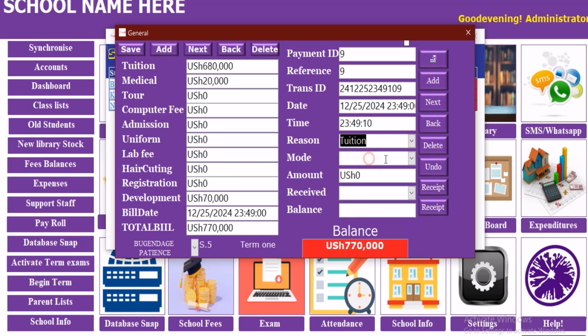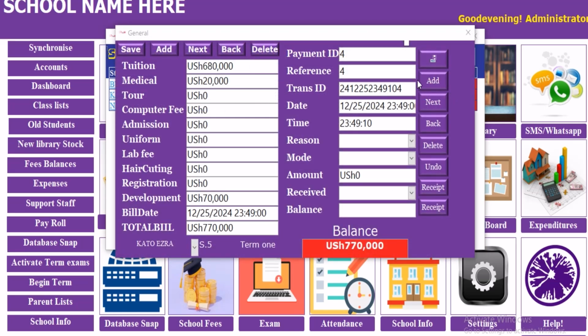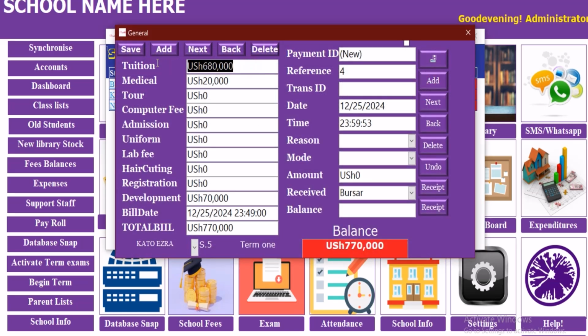Senior 5, this one has paid the whole tuition. This one has paid the whole tuition, and therefore since has paid the whole tuition, and is having this amount, this is okay. Then we go to next, this one, and also the same thing. We can have paying only all the tuition,